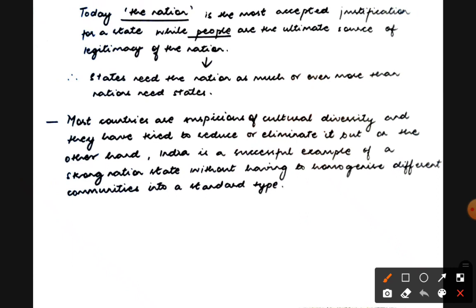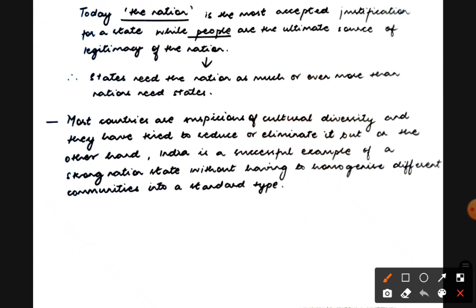Second, it needs people who are living in that defined geographical territory. Second is people. Third is that those people should be governed by the government. Okay, they should be governed by government. So third point is government, and that government should be sovereign. Sovereign means that you're free to make laws, externally also and internally also. So there are four things: territory, people, government, and sovereignty. Generally, it is said that a state comprises these.